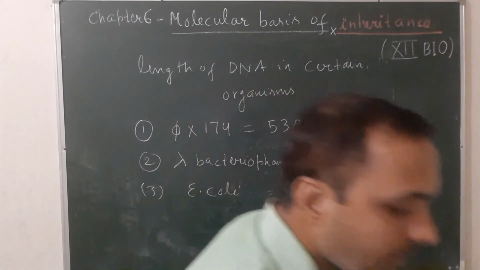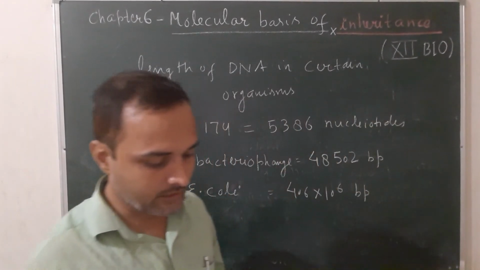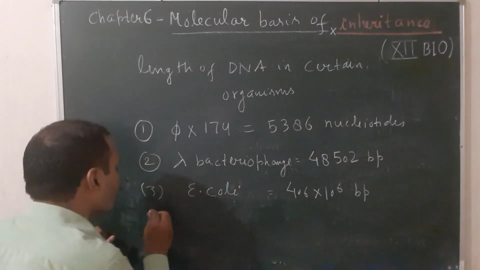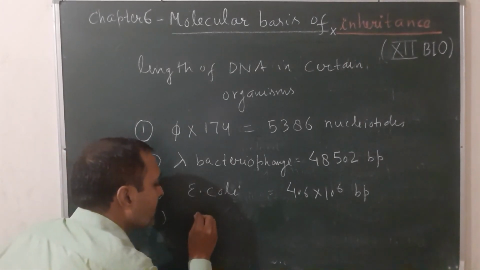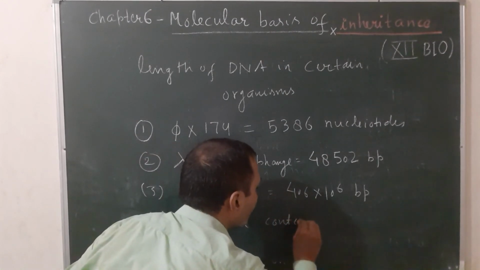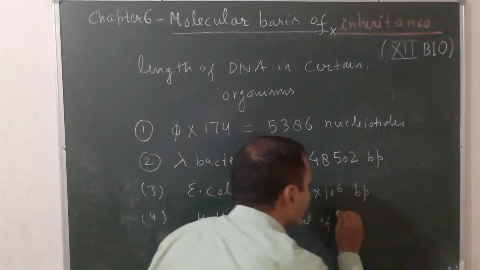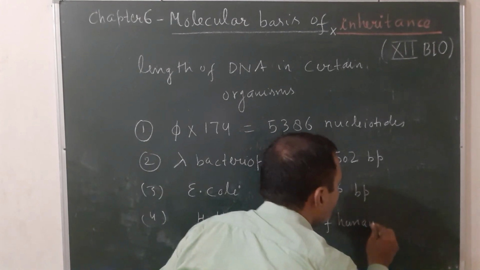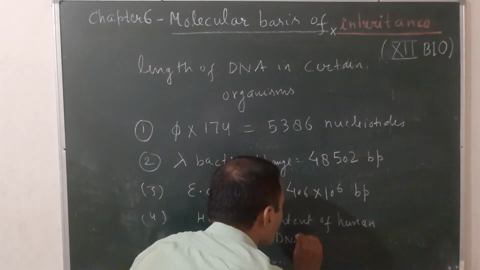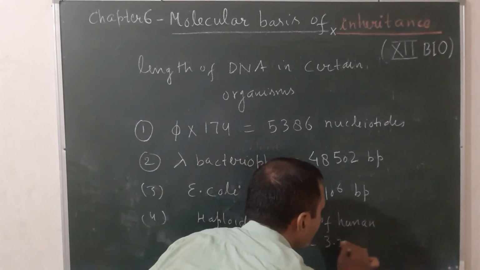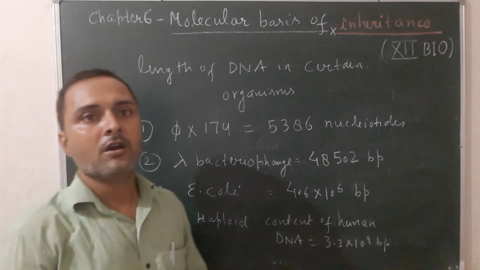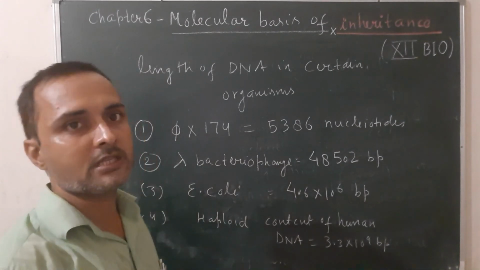And the last one, the haploid DNA content of animals. The haploid content of human DNA. Haploid means 23 chromosomes. The haploid content of human DNA is about how many base pairs? It is about 3.3 into 10 to the power 9 base pairs. So this is the length of DNA in certain living organisms that is given in the NCERT book.